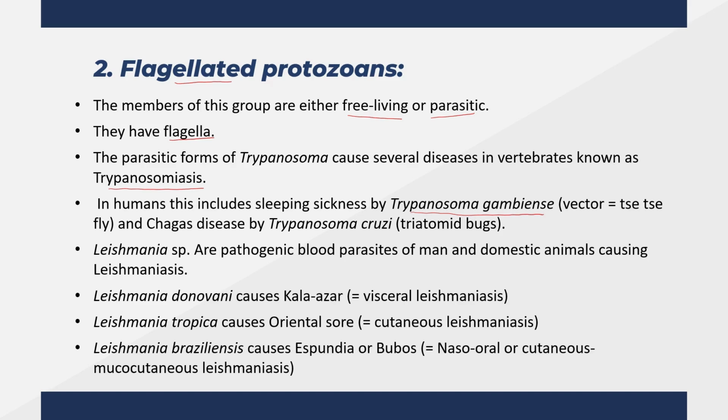Likewise, Leishmania species also cause several diseases in humans and domestic animals, collectively known as leishmaniasis. Leishmania donovani causes kala-azar, the visceral leishmaniasis in humans. Leishmania tropica causes oriental sore or cutaneous leishmaniasis. Leishmania brasiliensis causes buboes or espundia, which is technically naso-oral or mucocutaneous leishmaniasis.